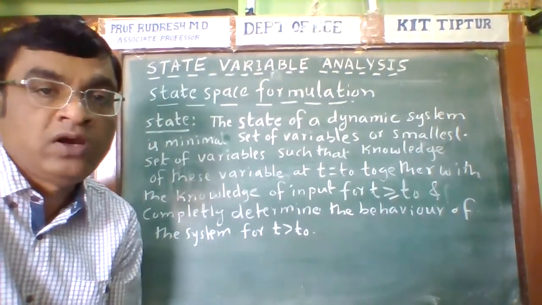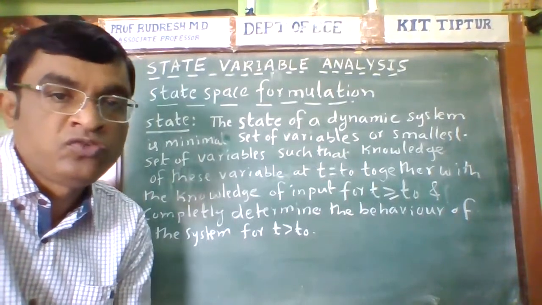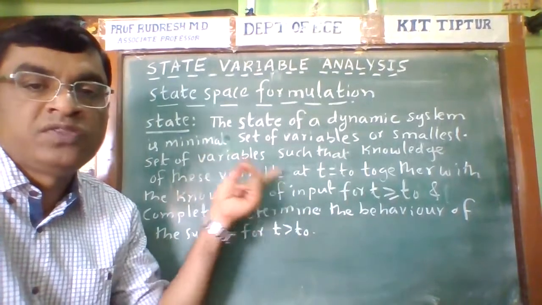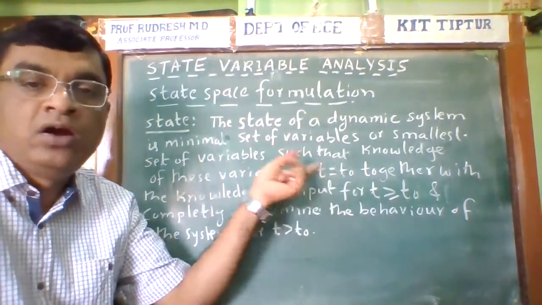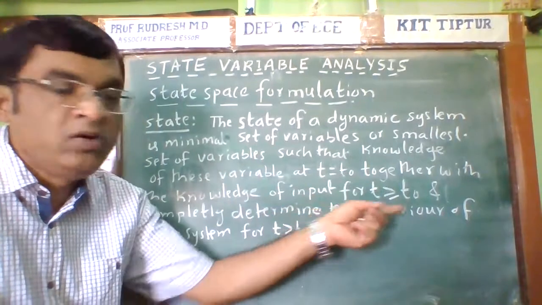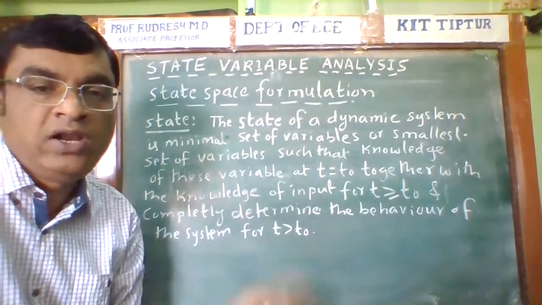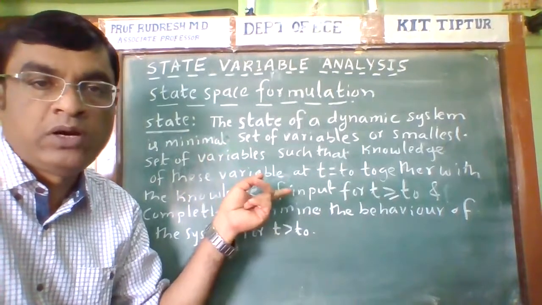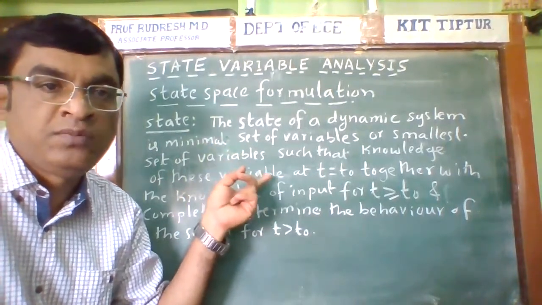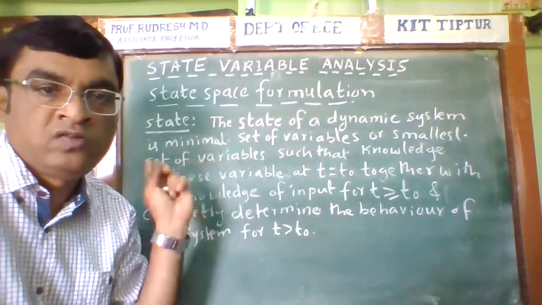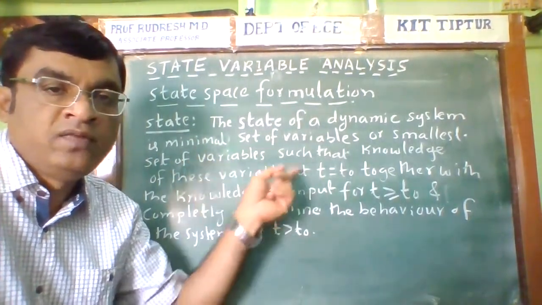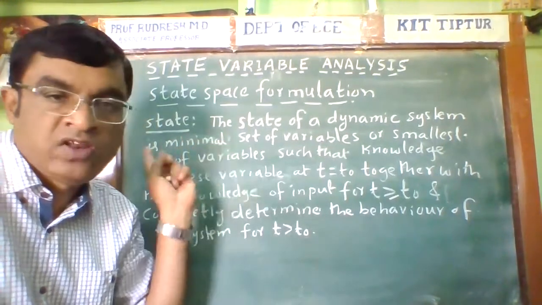The state space analysis or state variable approach can be used to find the output of the system at t equal to t0, and also for t greater than or equal to t0. Also, we can completely determine the behavior of the system by using the state space formulation or state model of the given system. So that is the definition of state according to control theory.